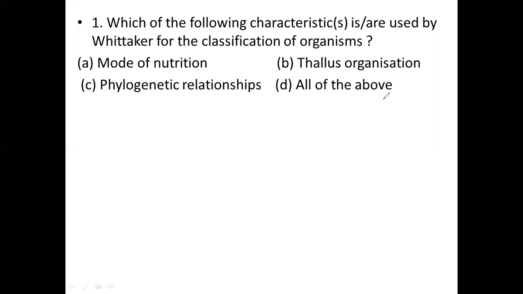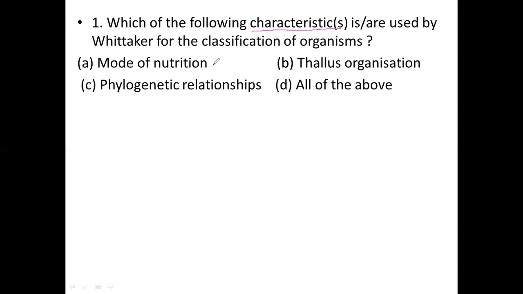The question given is: which of the following characteristics is used by Whittaker for the classification of the organisms? Which characters will be considered at the time of classification of the organisms in the 5 kingdom classification by R.H. Whittaker?